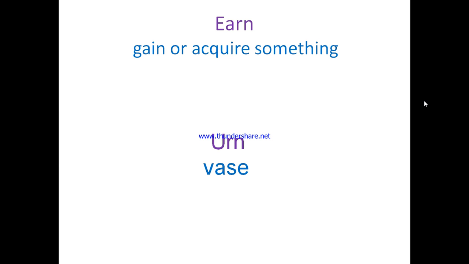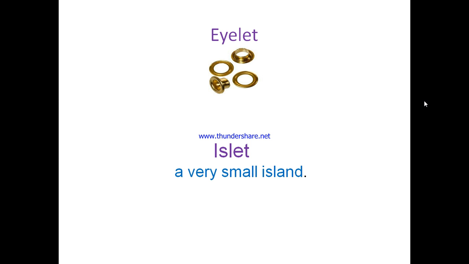Let's move to the other one, which is the eyelet. So what do you think the eyelet means? So very simply, the eyelet means a kind of ring, yes. What about the second eyelet? Of course, everybody knows it's like a very small island, all right?